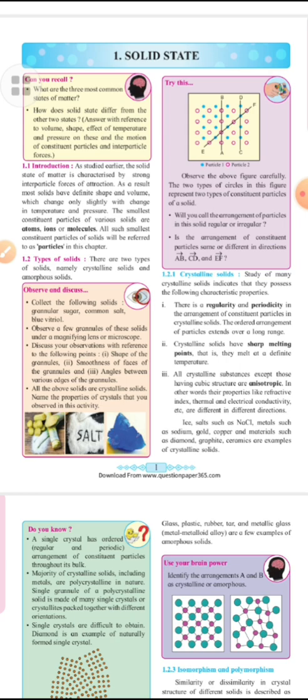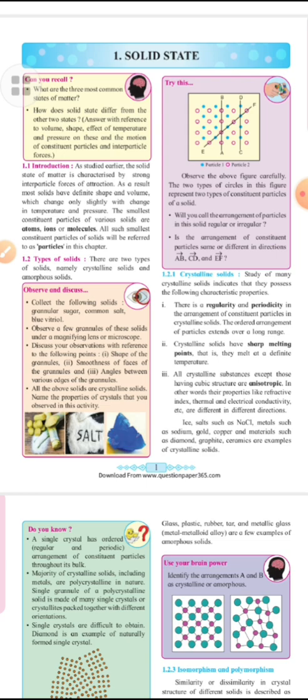Ice and salts such as NaCl, metals such as sodium, gold, copper, and materials such as diamond, graphite and ceramics are examples of crystalline solids. They are true solids. They are rigid and not compressible. They show clean cleavage. They have a definite heat of fusion, for example NaCl and KCl.